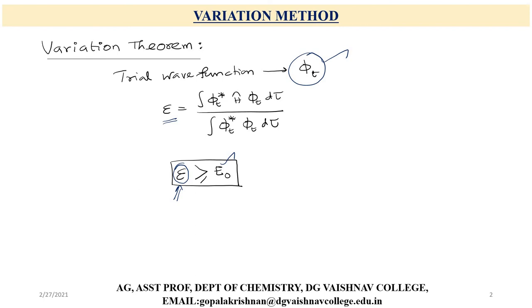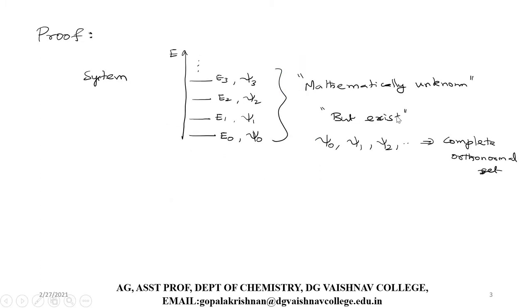So now what is the proof for this? We are saying that the expectation energy is always greater than E naught, and very rarely it is equal to E naught. The expectation energy can never be less than the actual ground state energy of the system. How to prove it? We can prove this by using some mathematical ideas.